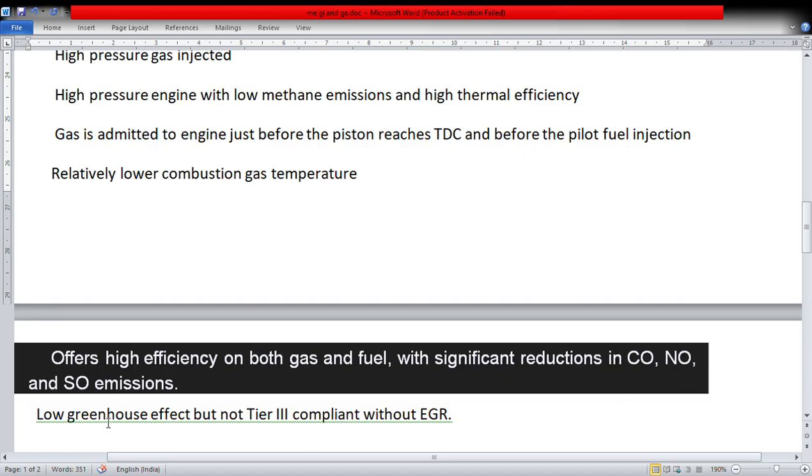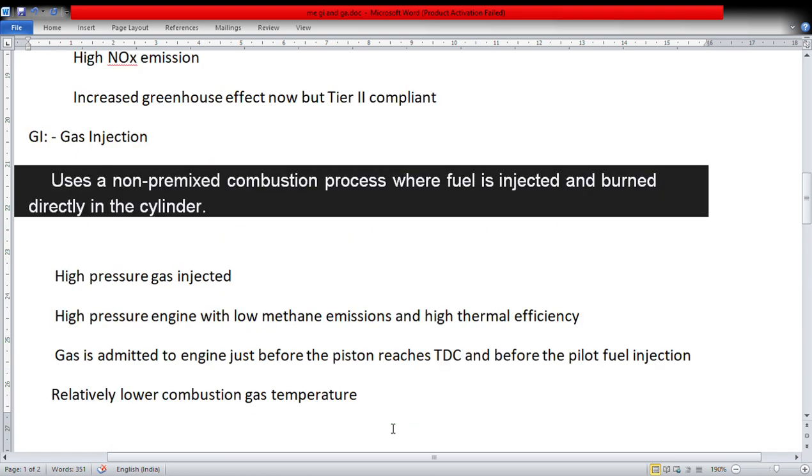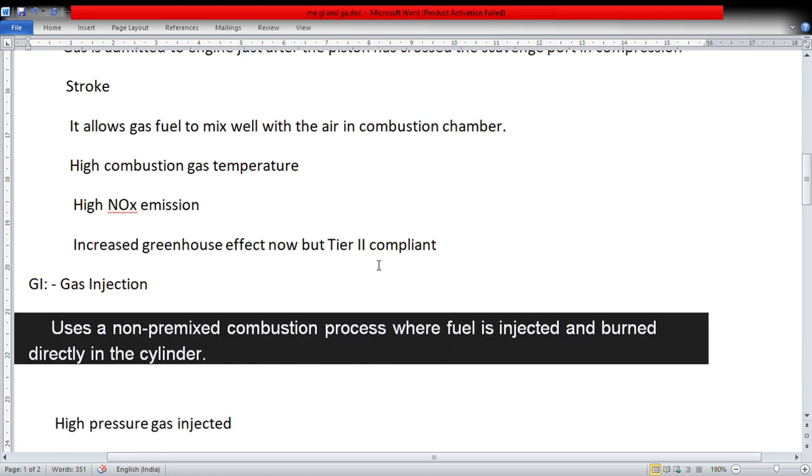Low greenhouse effect, but not tier 3 compliant without EGR. Sorry, I was wrong: gas admission is tier 3 compliant, with increased greenhouse effect. So these are the few advantages.